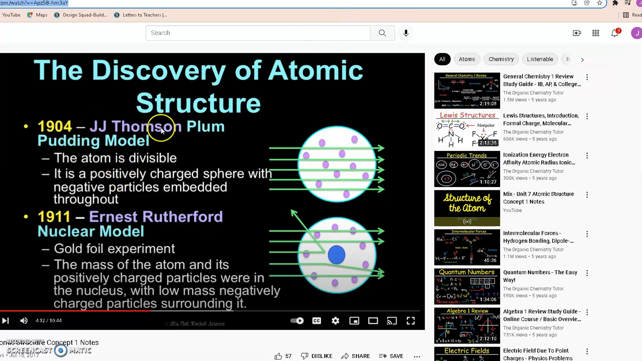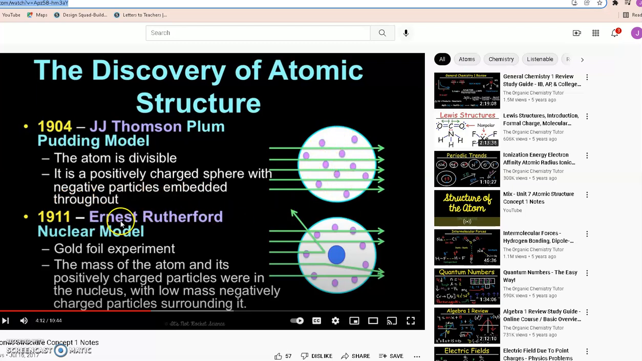The next person is J.J. Thomson. He developed what we call the plum pudding model, where he said the atom is divisible. It has a positively charged sphere with negative particles embedded throughout, and this is a model of that.